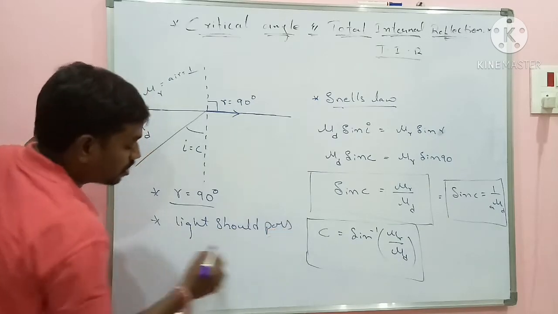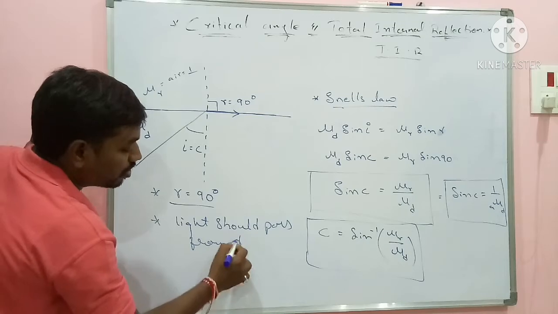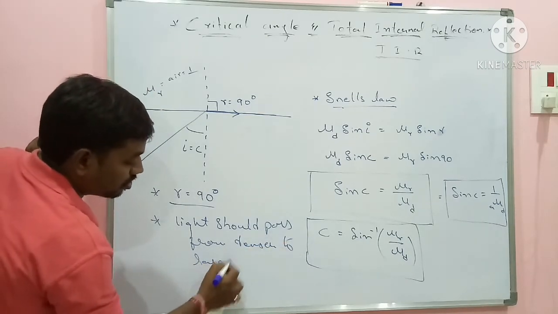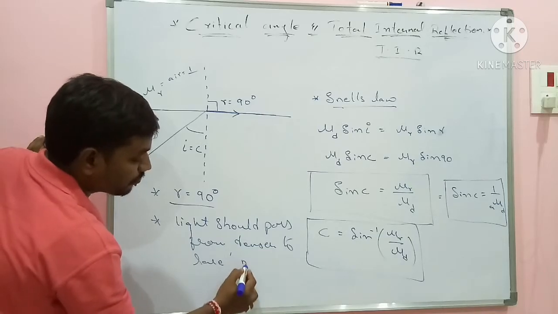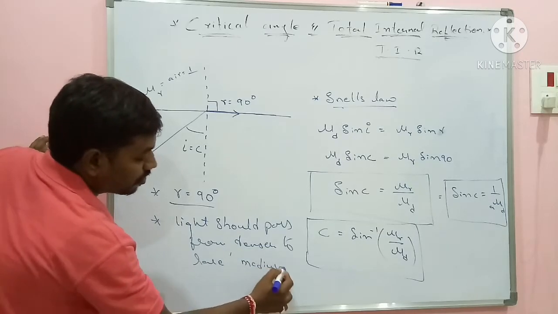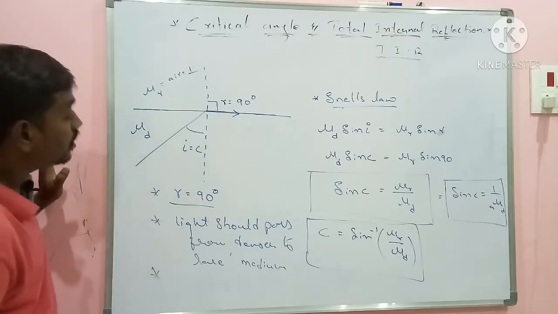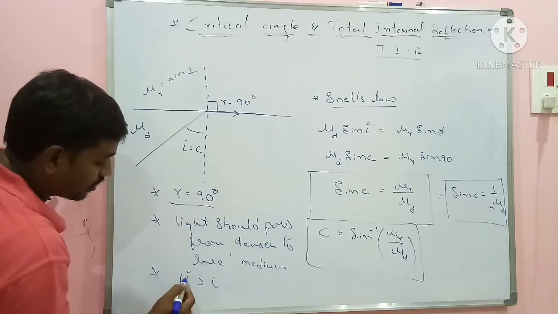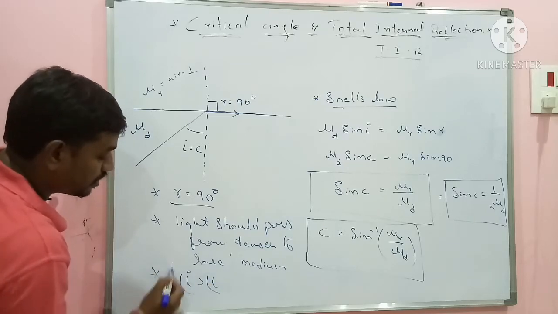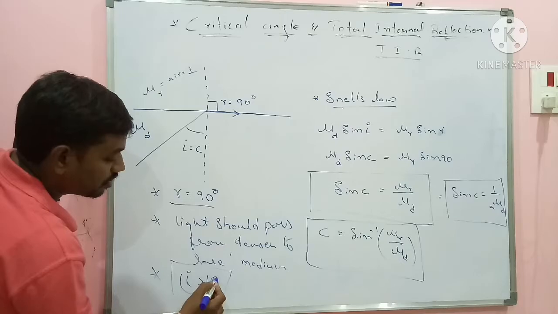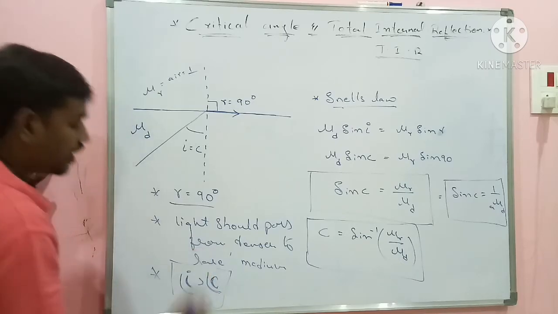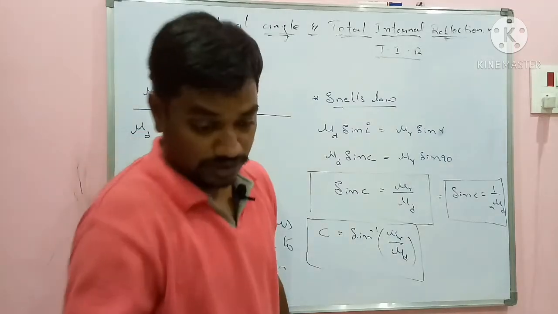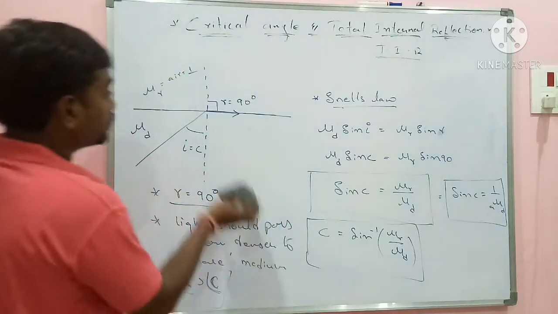In order to see total internal reflection, condition 1 is that light should pass from denser to rarer medium, and condition number 2 is that angle I should be greater than angle C. Angle C stands for the critical angle, where angle I stands for the angle of incidence in the denser medium. So let us do some numericals based on this particular formula.